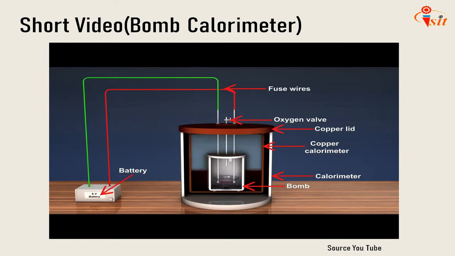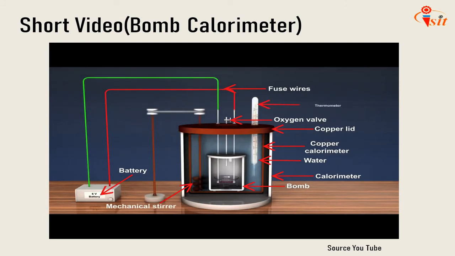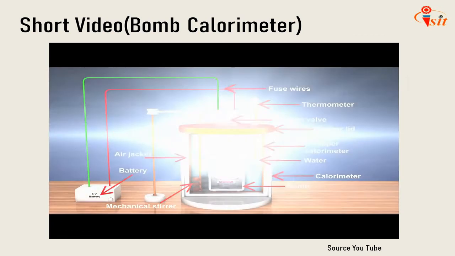The space between the calorimeter and the bomb is filled with water. A mechanical stirrer is placed and on the opposite side of the stirrer, a thermometer is installed. The calorimeter is enclosed inside a capsule with an air jacket between the inner shell and the calorimeter and a water jacket between the inner and outer shells.